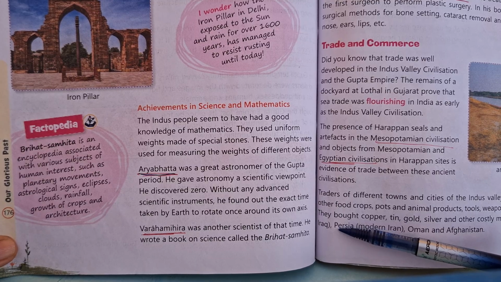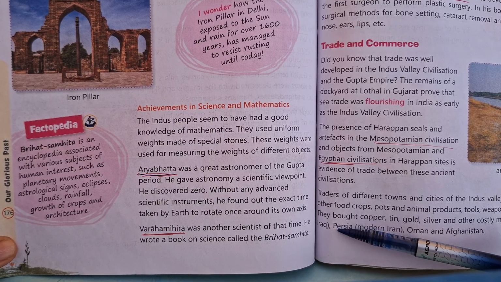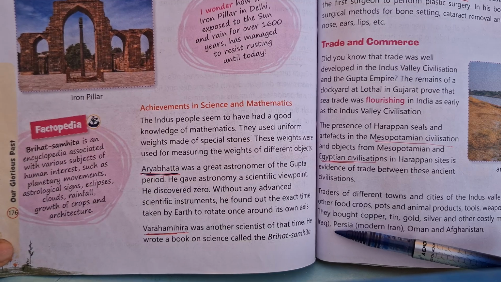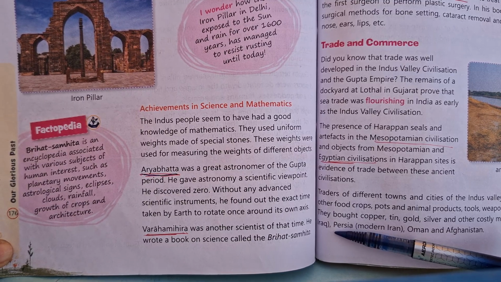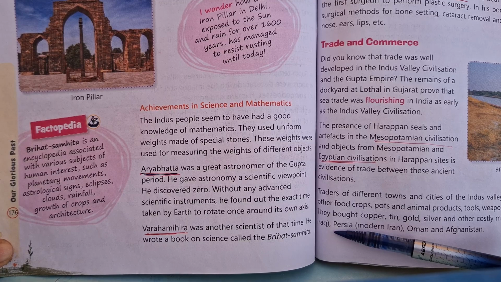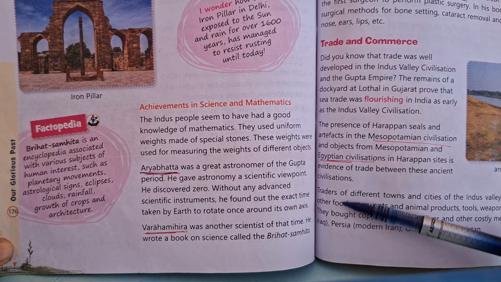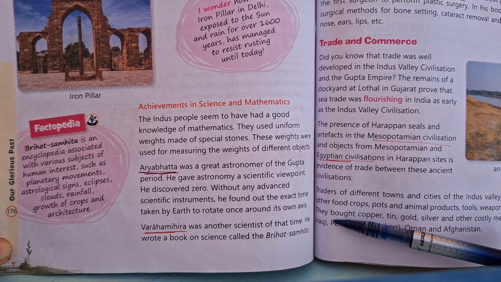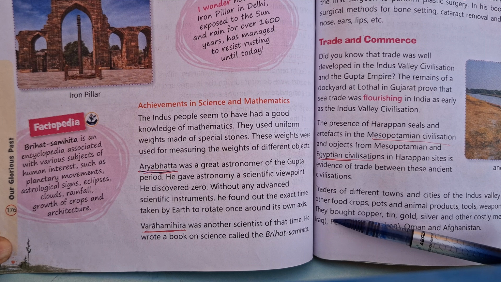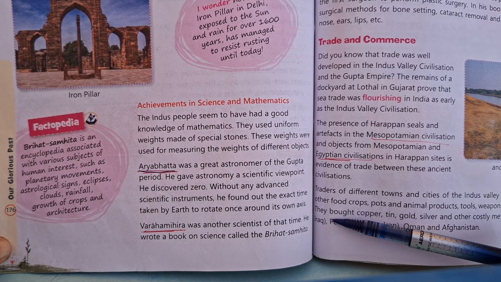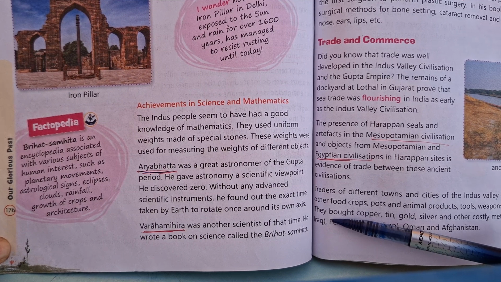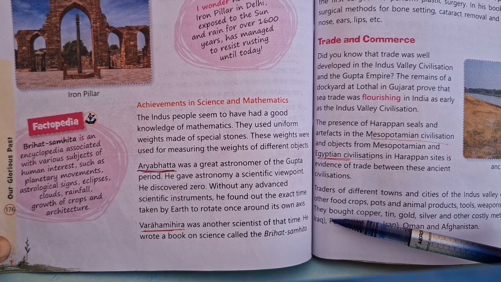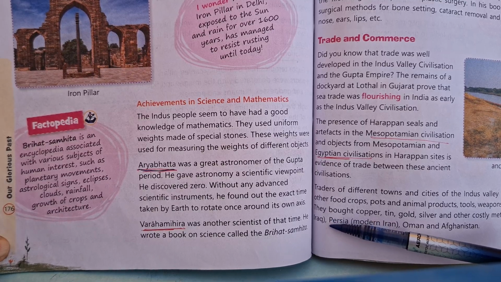Varaha Mihira was another scientist of that time. He wrote a book on science called Brihat Samhita. Here it is given about it. What is it? It is an encyclopedia associated with various subjects of human interest, especially planetary movements, astrological science, eclipses. So here the question is contribution in the field of science during Gupta period. You can give these two examples of Aryabhatta and Varaha Mihira, or contribution individually can be asked of the two scientists. Now we come to medicine and surgery.